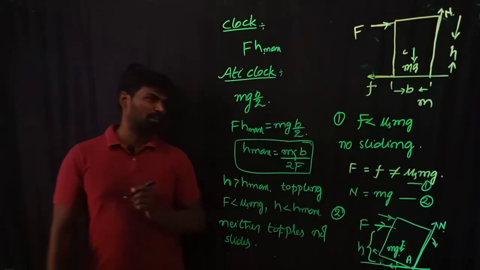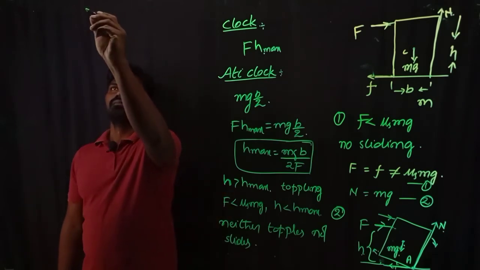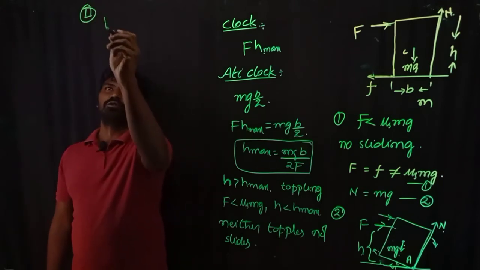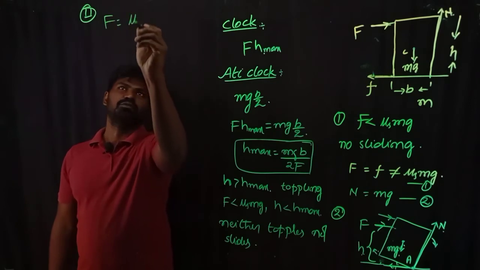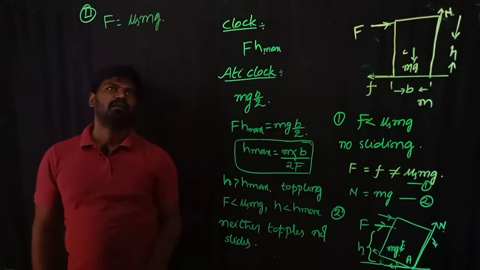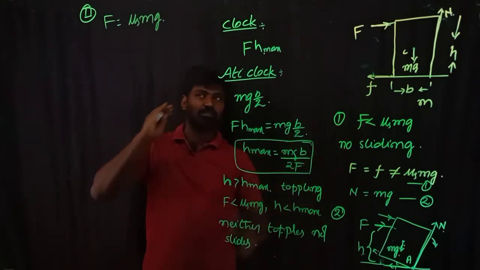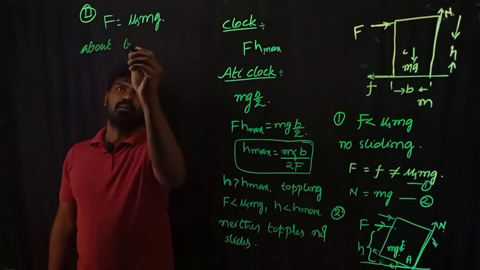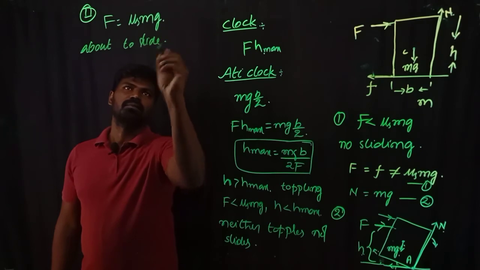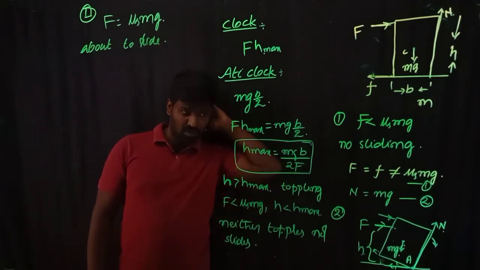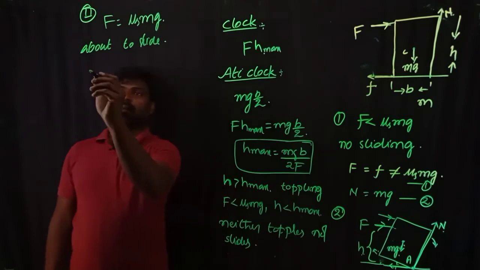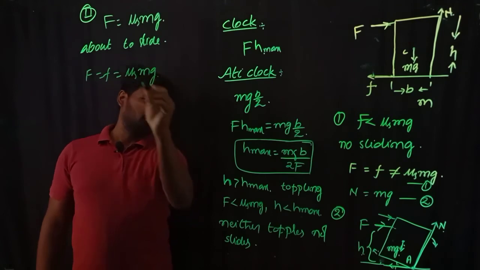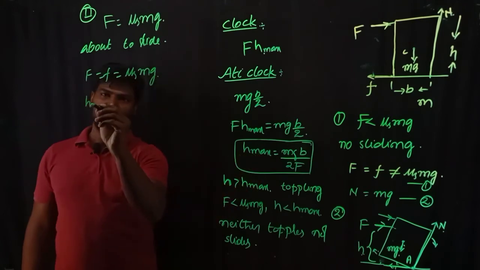The second thing I would like to talk about is, what if the applied force magnitude is equal to the limiting friction value, that is mu s into small m into g? Then the body is about to slide. In that condition, along the horizontal direction, the applied force is equal to the frictional force, which is nothing but mu s m g. So if you substitute this back in the expression for h max,